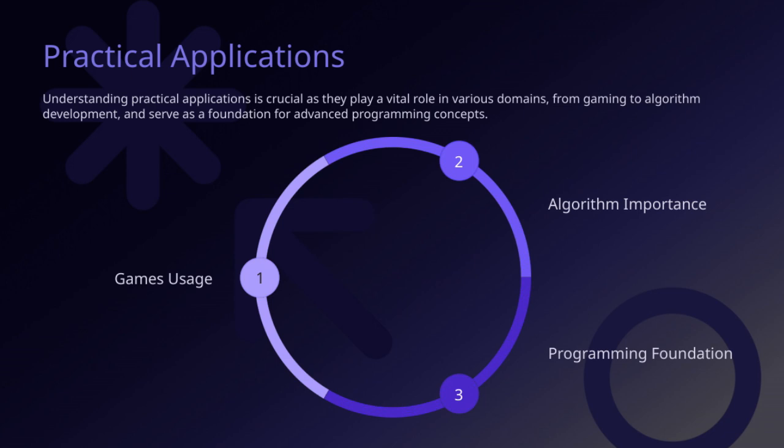Lastly, understanding these practical applications is vital because they connect directly to the overall theme of our presentation: how foundational programming concepts, like algorithms, are essential across various domains. Whether it's gaming, data processing, or developing advanced software, the principles we learn here are universally applicable and crucial for success in the tech world.